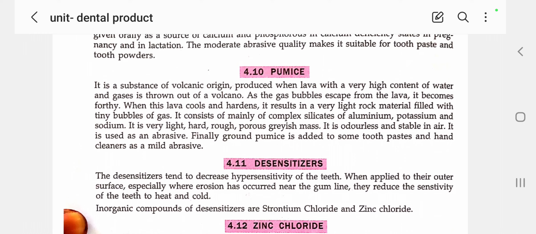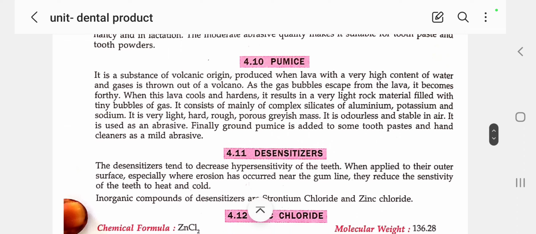Because it plays a major role in dental products. It contains complex silicates of aluminum, potassium and sodium, so it is used as an abrasive. So it is very useful for dental products. Let's see one by one.